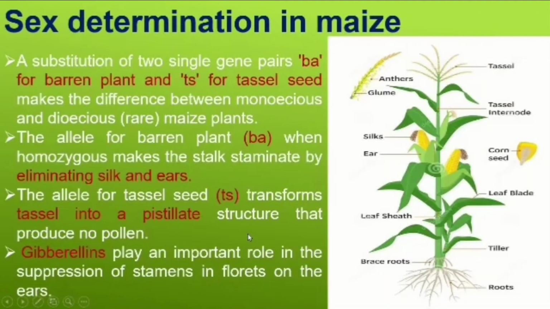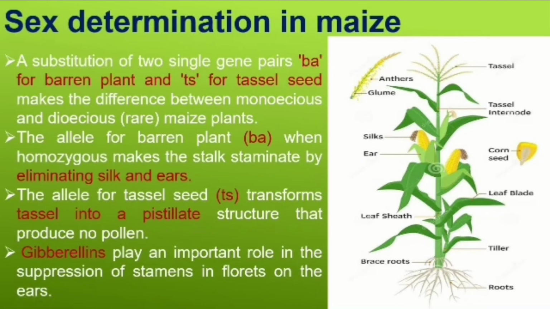The next plant variety is maize. So in maize, what is there? Maize is the example for a monoecious plant. Monoecious means in one plant itself both the male and female flowers are present. At the terminal end is the male flower, the tassel, whereas on the lateral edges you can see the earlobe and silk; these are the female flower. So unisexual.